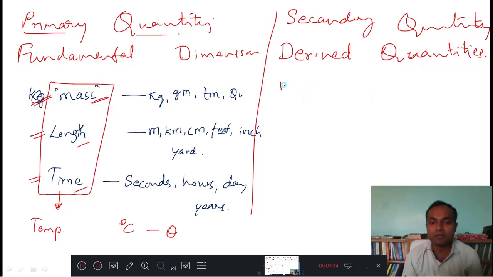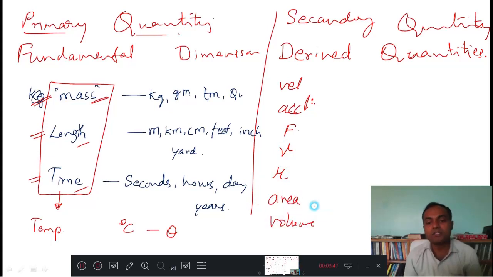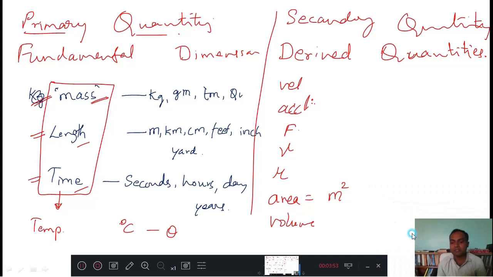Velocity, acceleration, force, viscosity, dynamic and kinematic viscosities, area, volume. See how area is measured. Area is measured as meter square, or I can say length square.